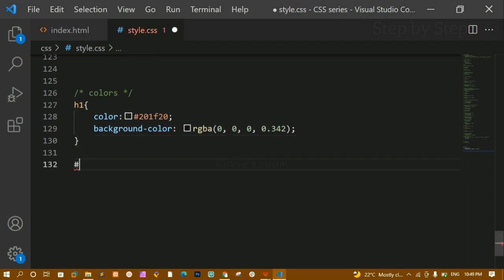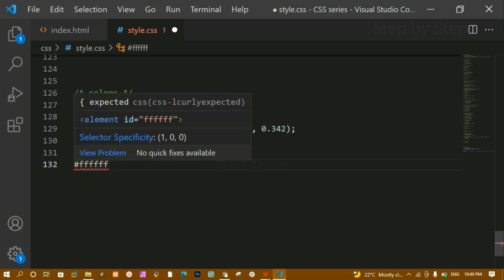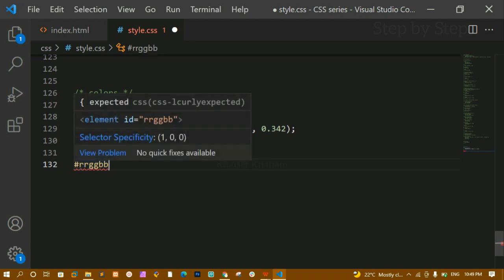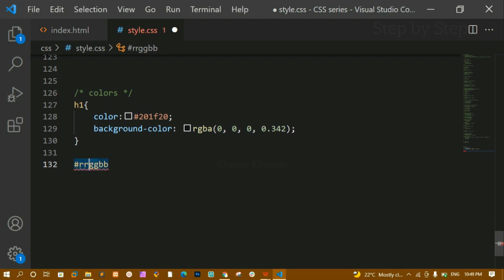First we are going to give hash, then we will be giving 2 values. Let me just write here RRGGBB. Okay, this 2 will be for red, this 2 will be for green and this 2 will be for blue color. Okay, based on that we are having plenty of values inside hex. Using that we can give hex values as well.